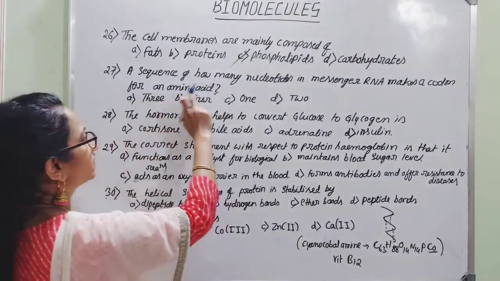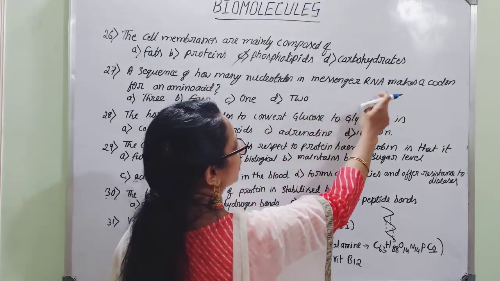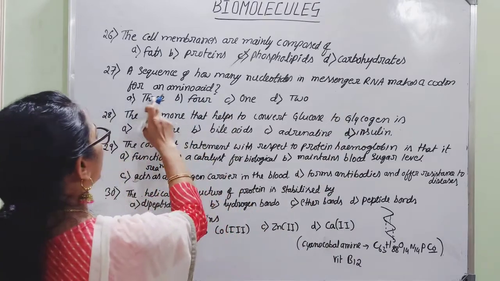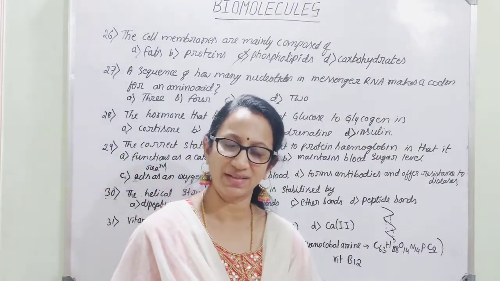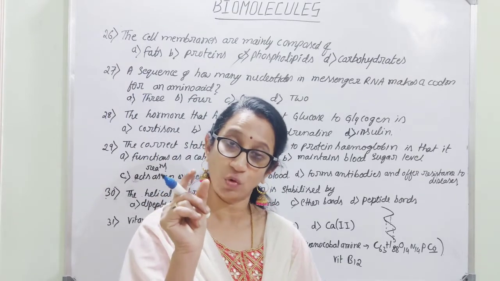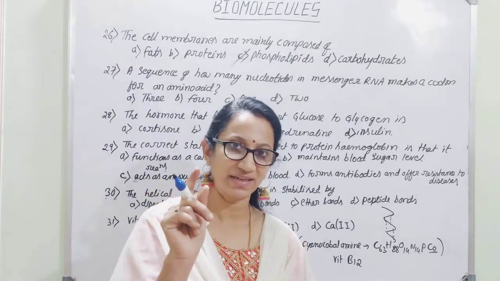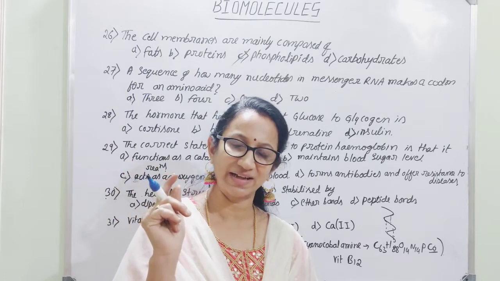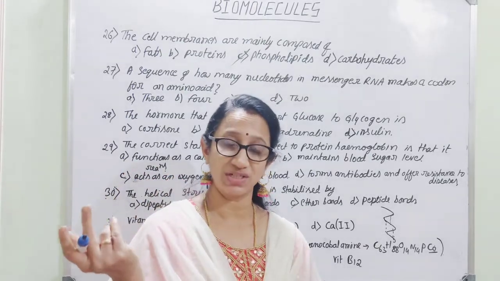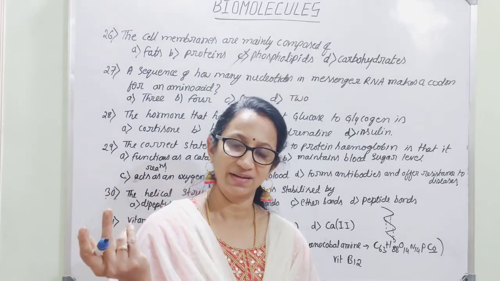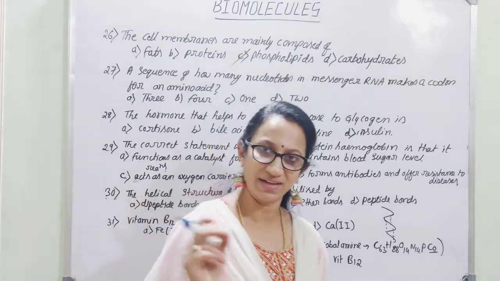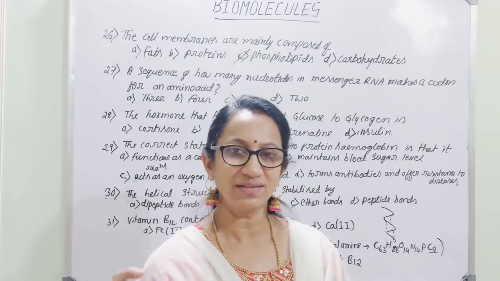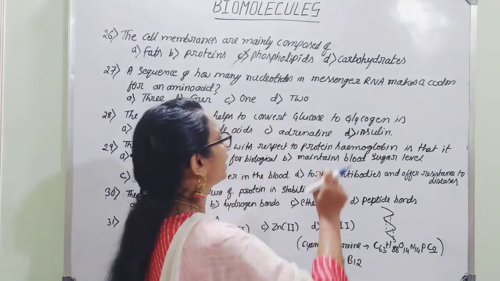Next, a sequence of how many nucleotides in messenger RNA makes a code for an amino acid? For the synthesis of one particular amino acid, there is a code of a triplet which contains 3 bases: A, U, G, C, that is adenine, uracil, guanine, cytosine, not thymine.